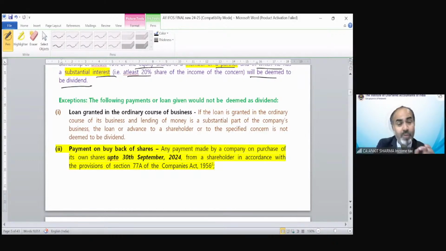So the loan providing should be in the ordinary course of business. So these are the exceptions. In these cases, this provision would not be applicable.